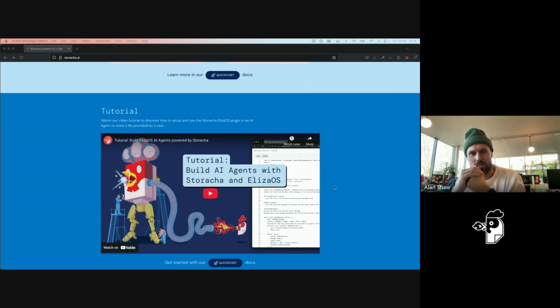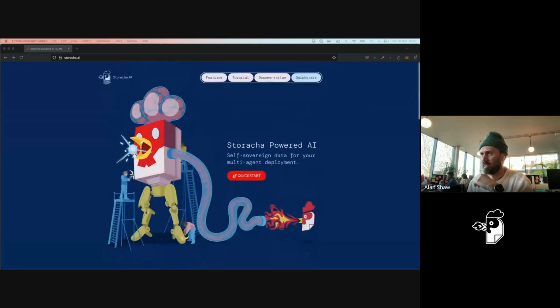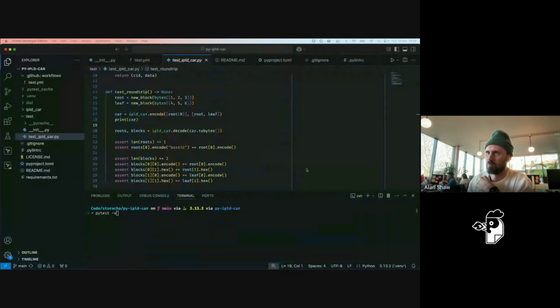But what we found is that in the AI world, there's a lot of tooling that's written in Python, and in the IPFS world, there is not a lot of tooling written in Python. So what we're doing is trying to rectify that in some way. We've got a few things that we're working on in tandem with the PLDG developers.